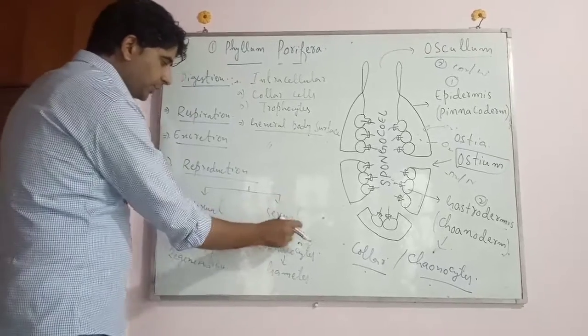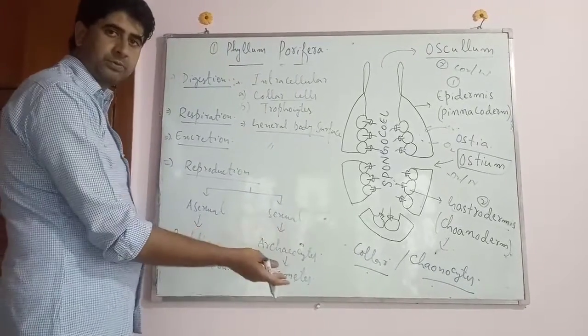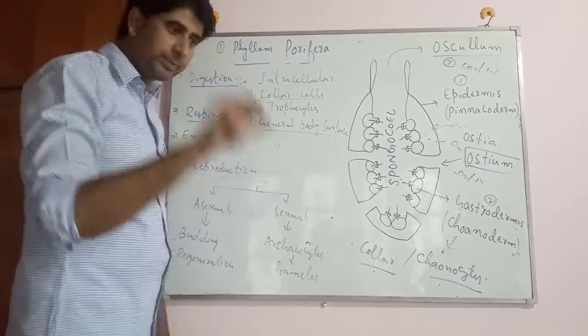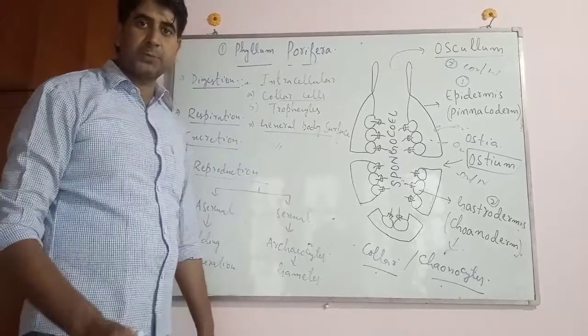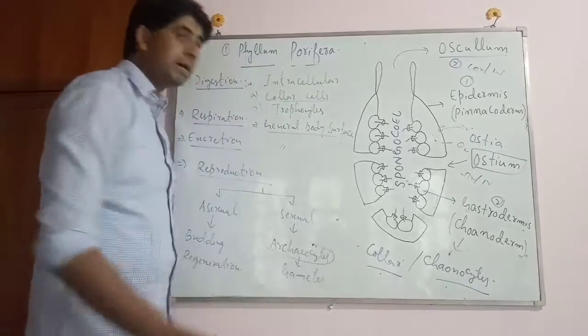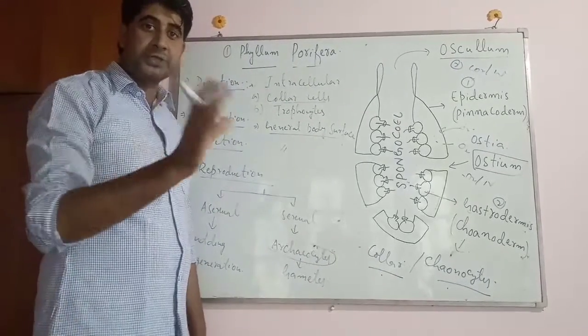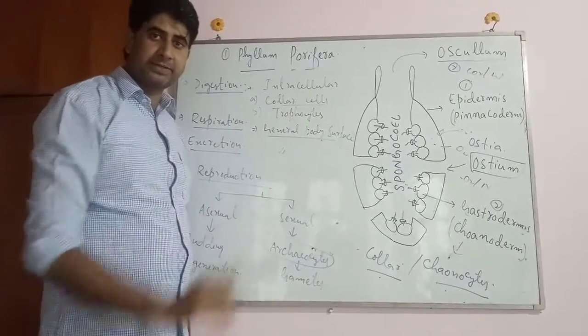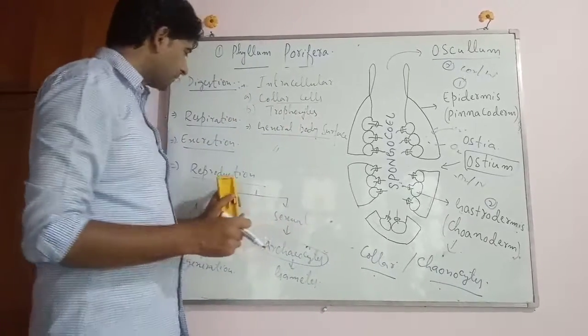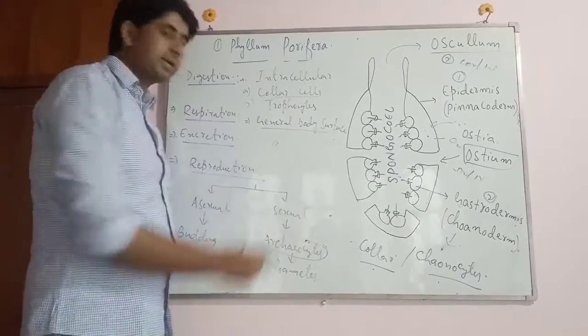And their sexual reproduction, यहाँ पे gonads नहीं हैं, but gametes are produced. Both male and female gametes are produced by the archaeocytes. क्योंकि archaeocytes यहाँ पे totipotent cells हैं, they can differentiate into any type of cell, just like the gametes. And gametes help in the reproduction. And here the development is generally indirect.